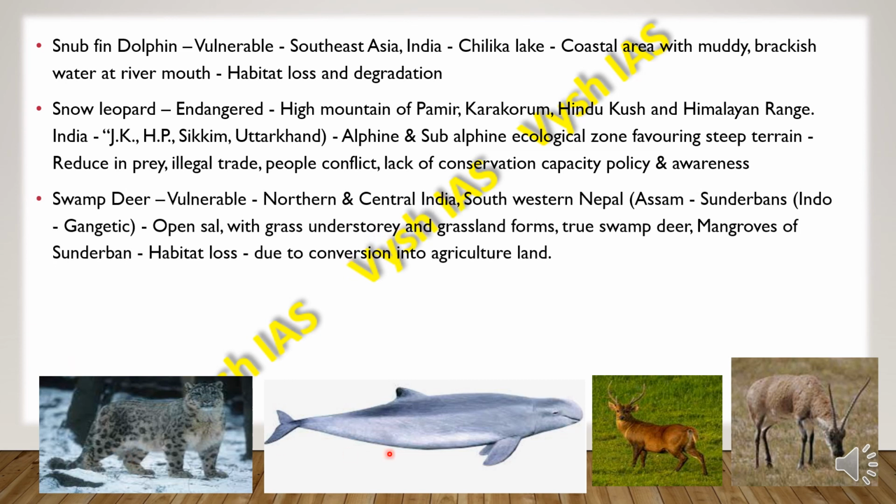Then we have the swamp deer. They are vulnerable and found in northern and central India, also southwestern Nepal, and in Assam. Then they are found near the Sundarban area, and also in the Indo-Gangetic plains. They are found where open sal trees are there with grass understory, so trees as well as grass will be there, and also grassland forms. They are also known as the true swamp deer because they are found in the mangroves of the Sundarbans. They mainly face habitat loss due to conversion into agricultural land.